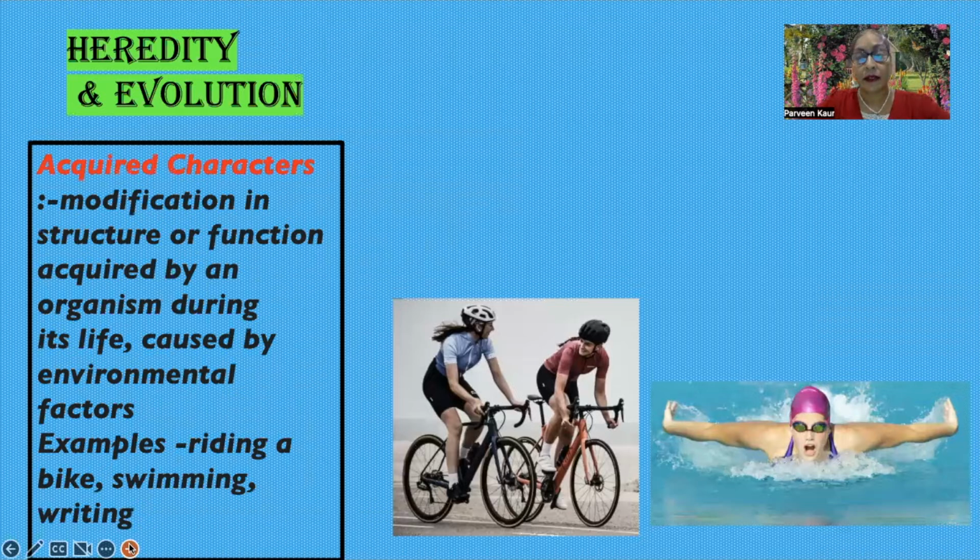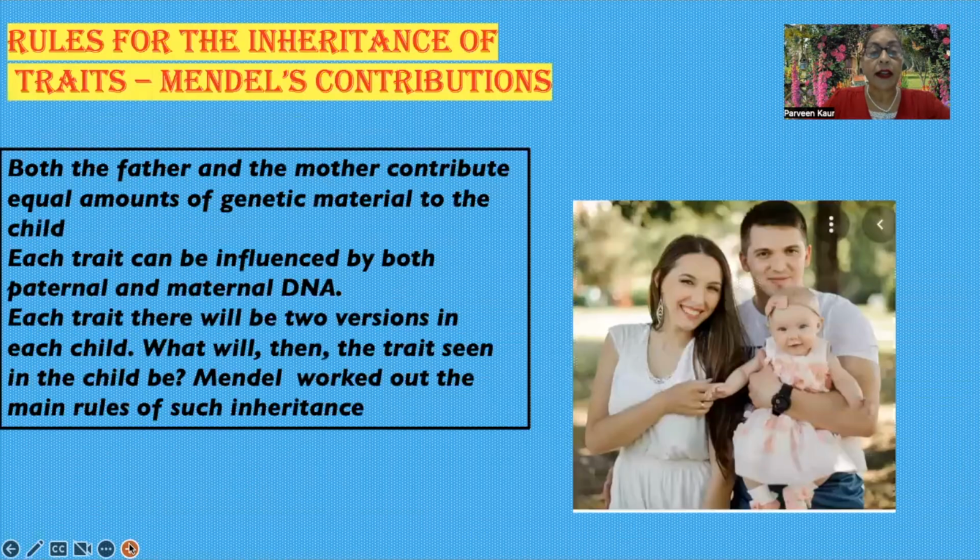Acquired characters. Those characters which we acquire during our lifetime are called acquired characters. For example, we become obese, we become slim, we learn swimming, we ride a bike, etc. These are examples of acquired characters.